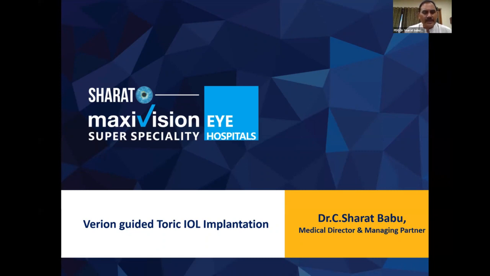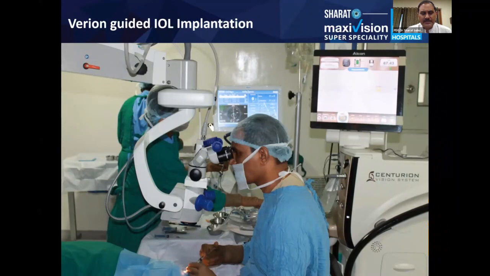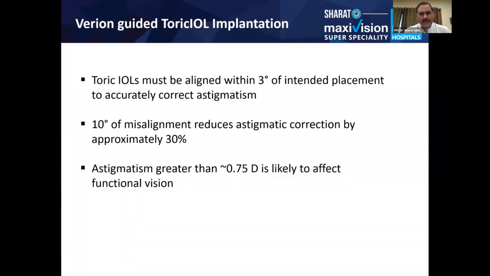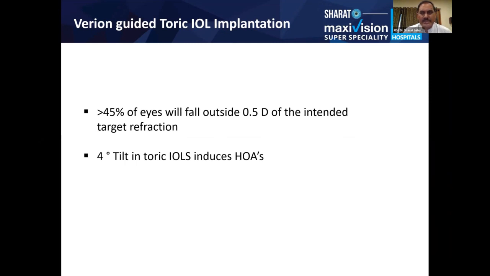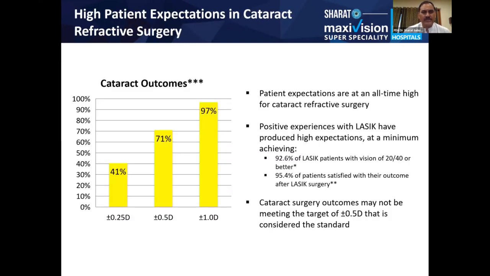Now, why a Varian guided toric implantation is the question, because all these years we've been operating by marking manually by different techniques, as Dr. Praveen clearly told us. But when you see the post-operative results, you know that 10 degrees of misalignment will reduce the astigmatic correction by approximately 30%. And when you see the number of patients coming in, when you see it is like more than 1 diopter, in my clinical practice I see around 60 to 70% of them have preoperative astigmatism. So what to do with that now?